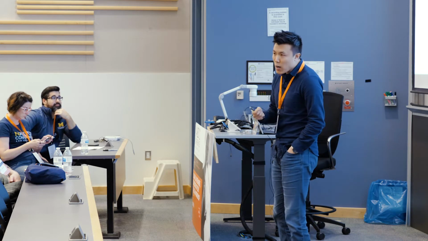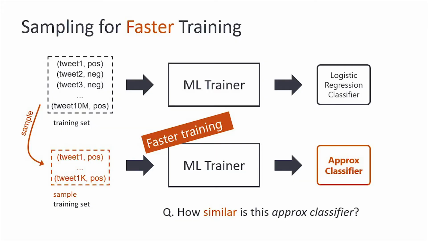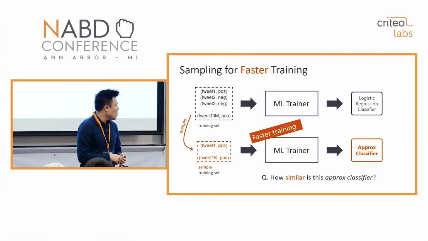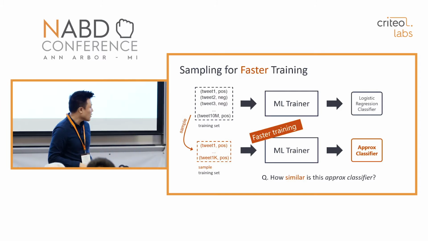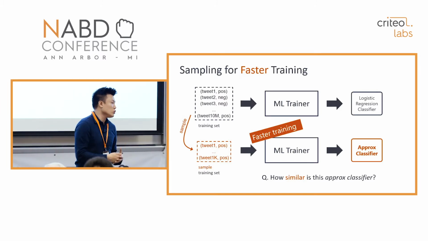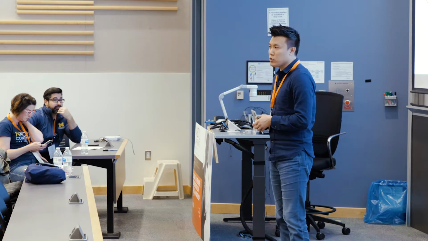But the type of problem we are trying to address in this particular topic is: can you actually speed up the ML trainer itself using sampling-based approaches? Our intuition is pretty straightforward. If we use sampling and have a smaller training set, then the ML trainer will train this classifier faster because we have a smaller training set. But instead we get an approximate logistic regression classifier in comparison to the full exact logistic regression classifier.